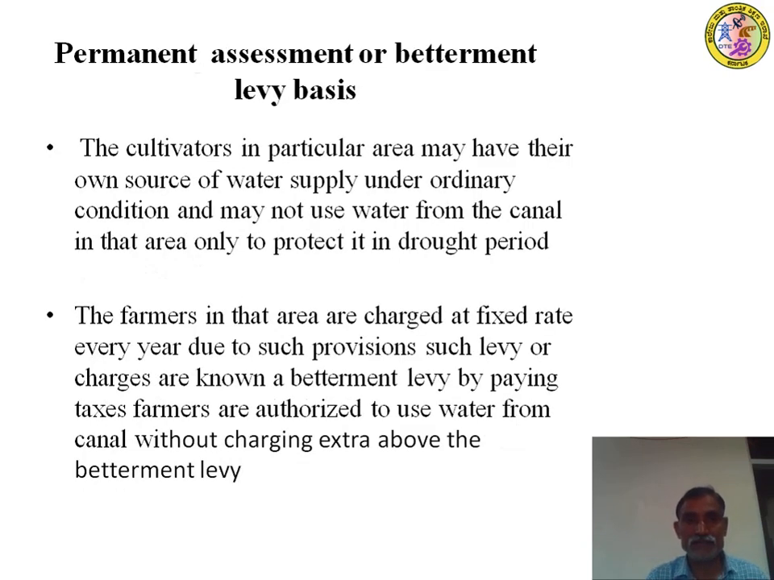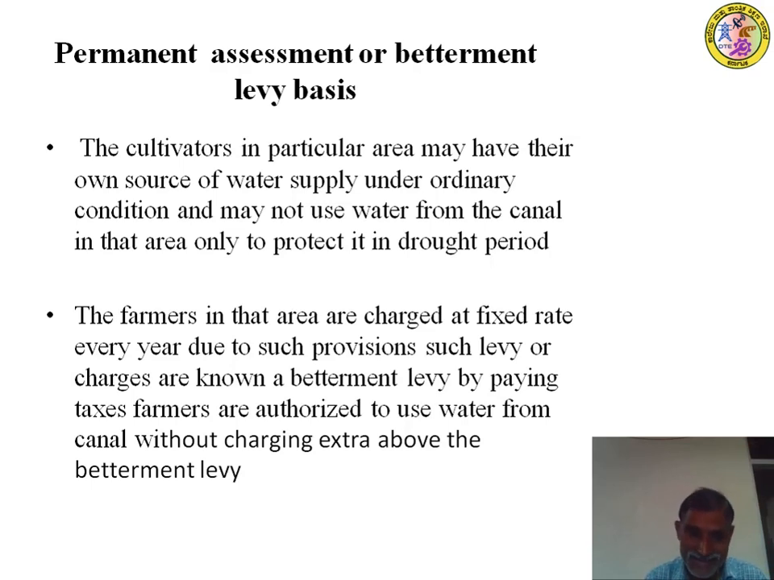Permanent betterment levy method, they say. Permanent method. The cultivators in a particular area may have their own source of water supply under ordinary conditions and may use water from the canal in that area only to protect against the drought period. Is it not? The farmers in that area are charged at a fixed rate every year. Due to such provisions, such levy or charges are known as betterment levy.